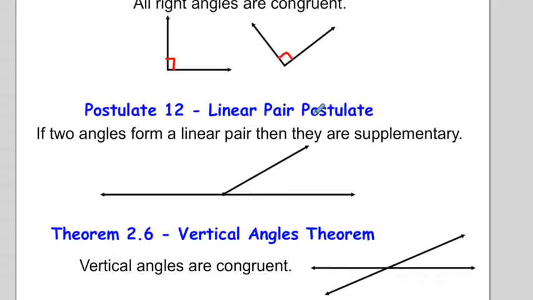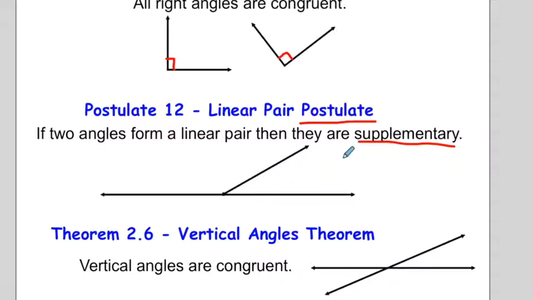Postulate 12. Now this is a postulate. Remember what that means. It is a rule that just can be accepted, doesn't need to be proven. If two angles form a linear pair, then they are supplementary. That's kind of something that we already know. It's the definition of what a linear pair is. Two adjacent angles that add up to 180. All we're doing here is we're just adding this word supplementary to it. A linear pair is two adjacent angles that are supplementary. That's the linear pair postulate, postulate number 12.